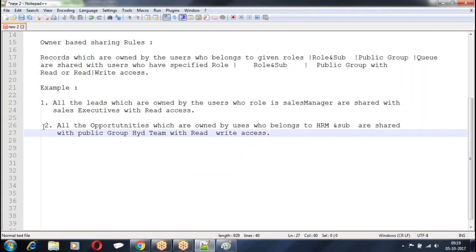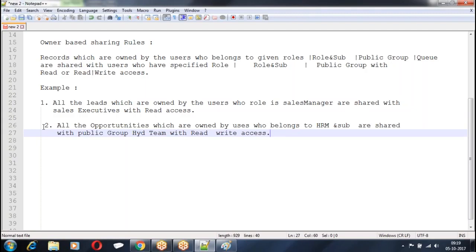So I hope people got this context. So already OWD is giving you some access. Apart from OWD, if I want to give any extra permissions, then I am going for sharing. So generally, sharing rules will come into the picture when OWD is private. When OWD is private, other people are not able to see the records, then I will share the record. If it is public read or public read write, everybody is able to see the record. Right? There is a reason.